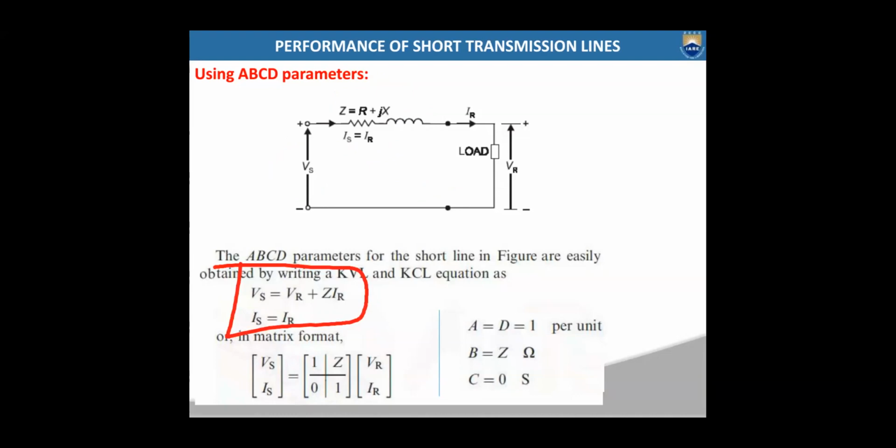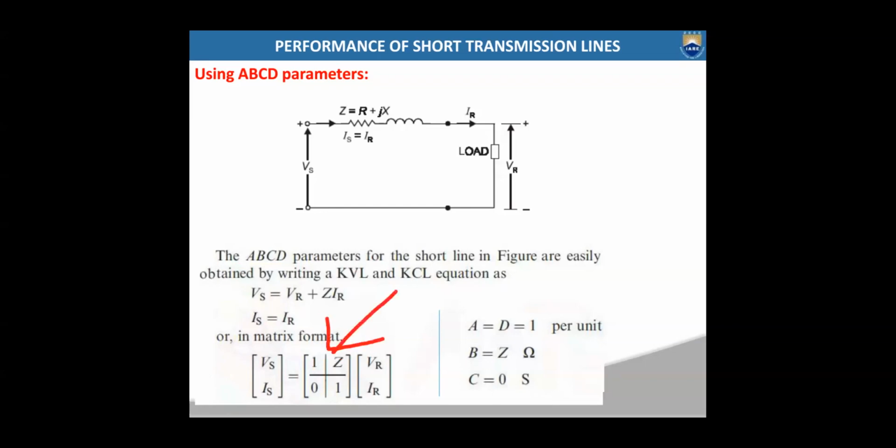From these two equations, you can represent them in matrix form, right? When you represent in matrix form, the vector of Vs, Is is equal to the matrix [1 Z; 0 1] into the vector of Vr, Ir. Okay. So now if you take this matrix, this is the ABCD matrix.